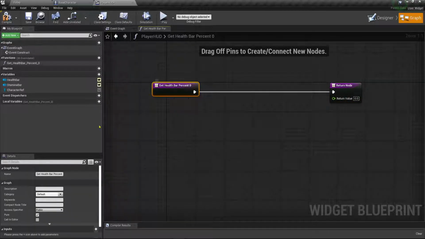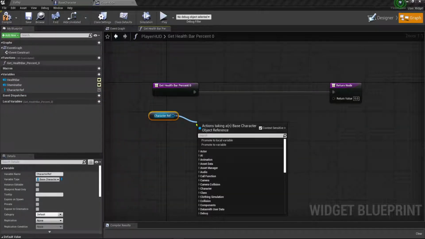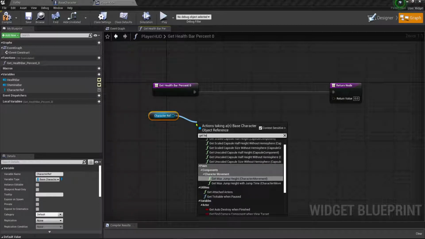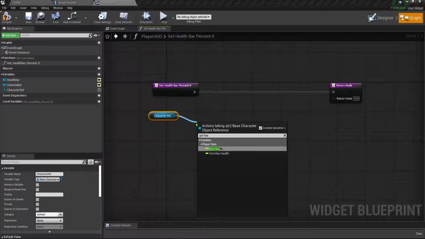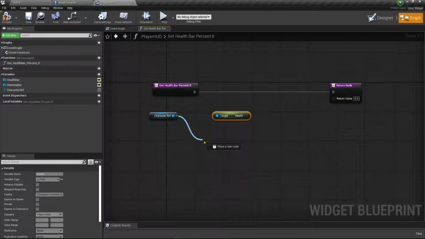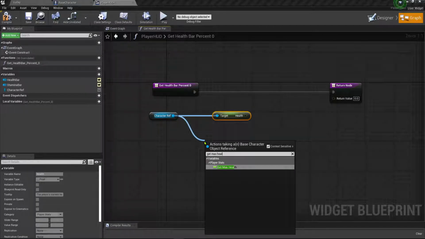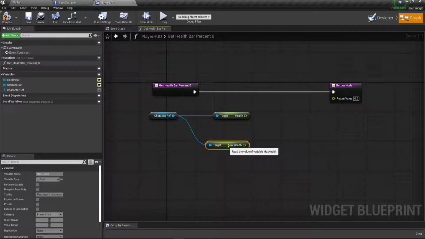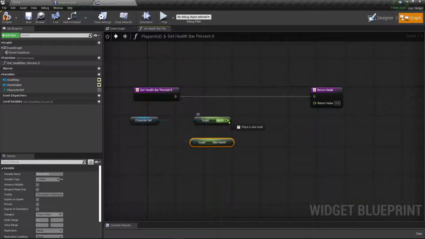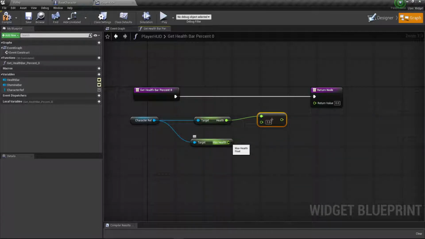Okay. So we're just going to take our character reference, drag this out. We're going to get that, and we're going to say get health. So we're going to get our health. That'll be our character's current health. We're going to also get our max health. So we say get max health. So we want to get both of these values. And then we're going to divide them. We're going to take our health and press the division symbol. We're going to do float divided by float.